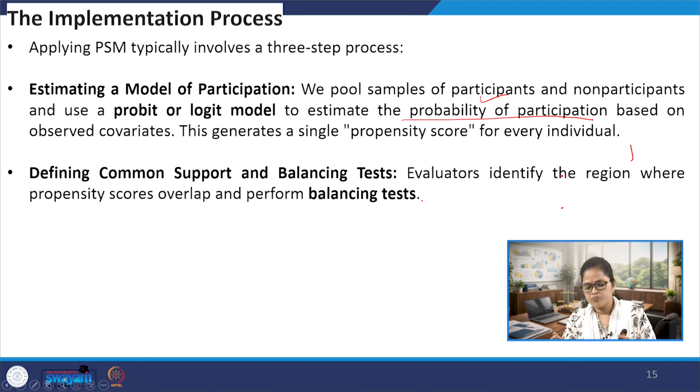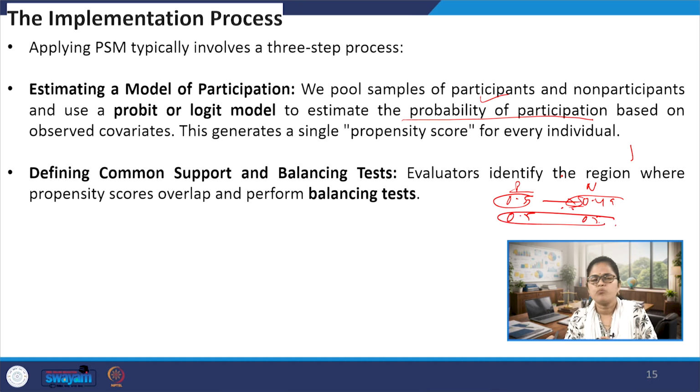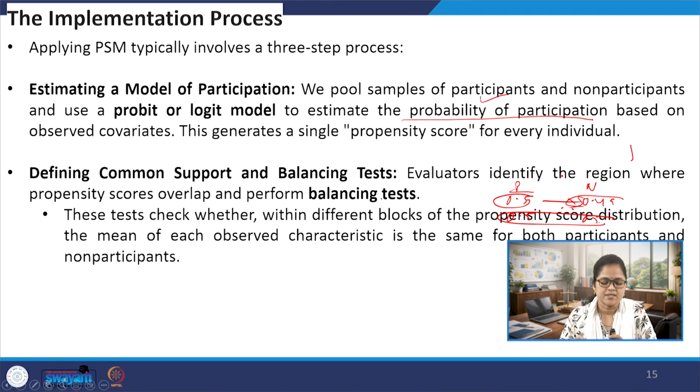Here the analyst or evaluators identify the region where the propensity scores overlap. If this is 0.5 from the participation group and in the non-participation group it is 0.49, then it overlaps. Or it is 0.5 and it is also 0.5, so it overlaps. The evaluators identify the regions where the propensity scores overlap and perform the balancing test.